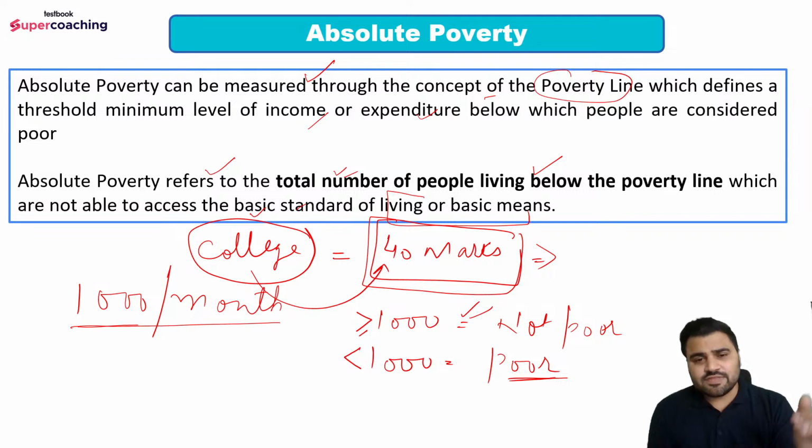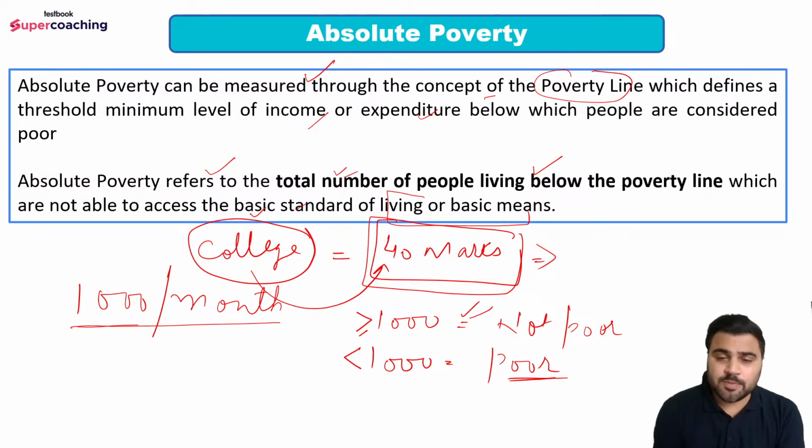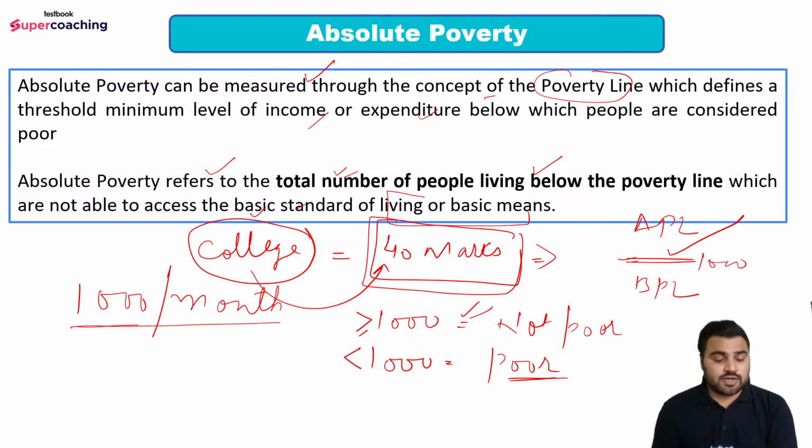So once you achieve that threshold, उसके बाद क्या होगा, आप फिर उस कैटेगरी में पुअर नहीं होंगे, और एक बार वो थ्रेशोल्ड अगर आपने उसको अचीव नहीं किया, then in that case you would be called as poor. Got it? So this is the absolute concept, जहां पे हमारे पास फिक्स थ्रेशोल्ड है कि अगर आप इसको अचीव कर रहे हैं तो आप above poverty line हैं, APL. If you are not achieving this income, then in that case you are in the below poverty line. Got it? So this is the first concept of absolute poverty.